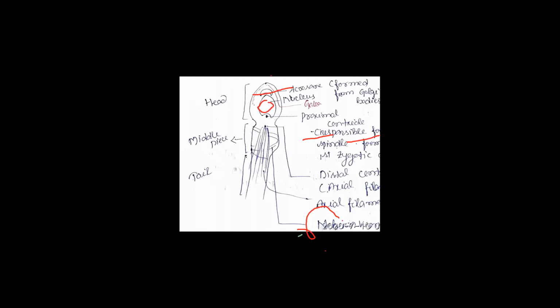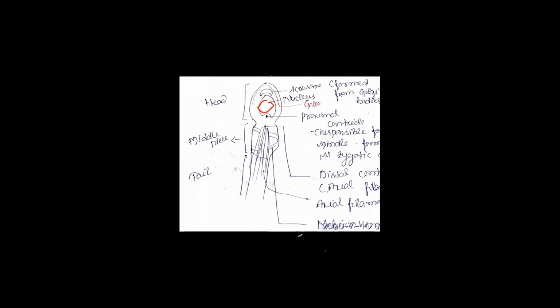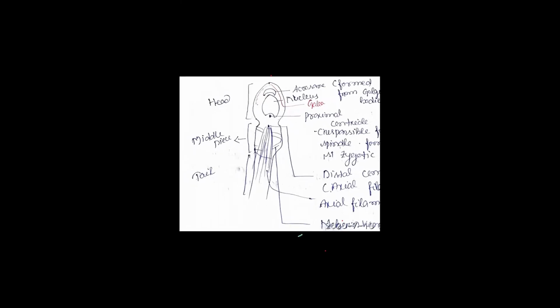The nucleus present in the human sperm is pointed at its anterior end and having depression in its posterior end. Clear? The upper part is called the anterior part and the lower part is called the posterior part.